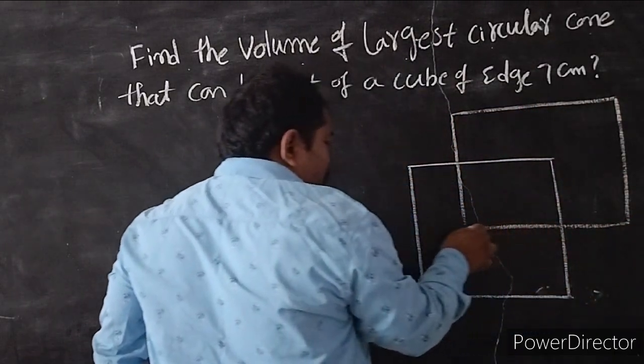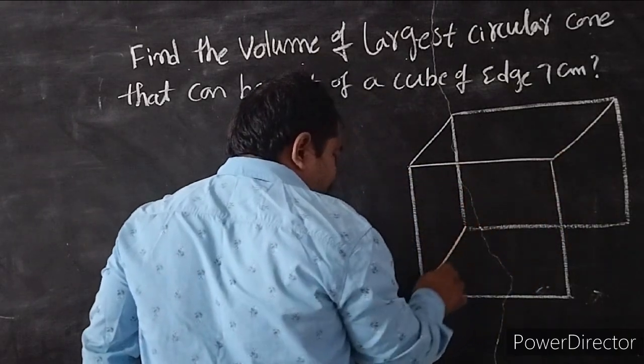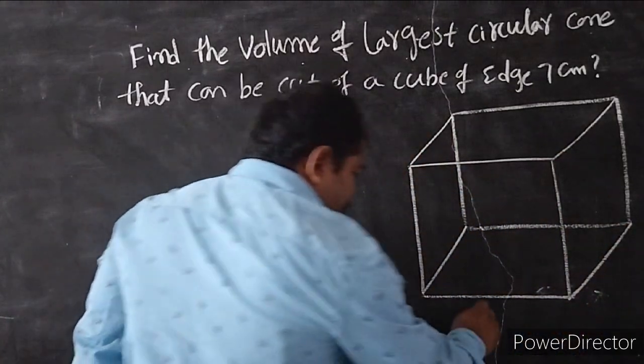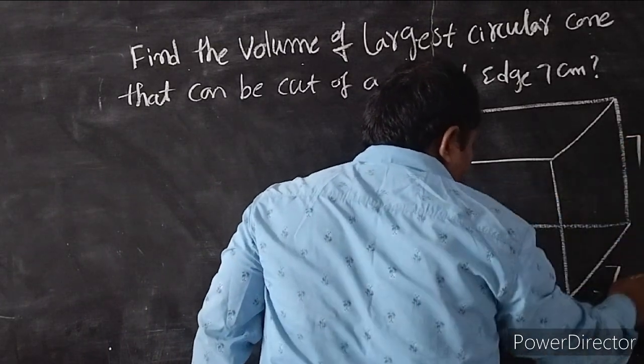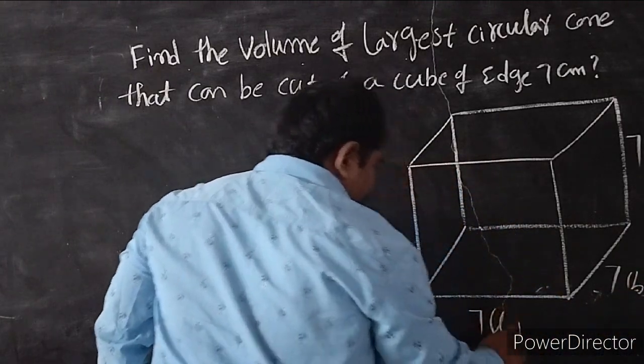In a cube, all sides are equal. Therefore, length, breadth and height are equal. All are 7 centimeters. This will be the height, this will be the breadth, and this will be the length.